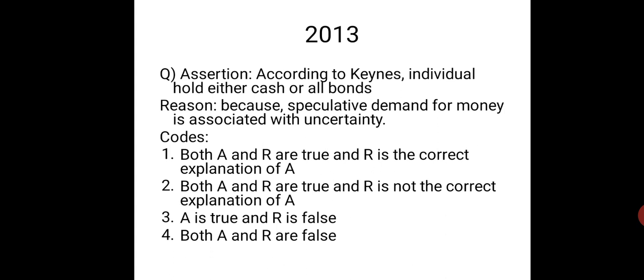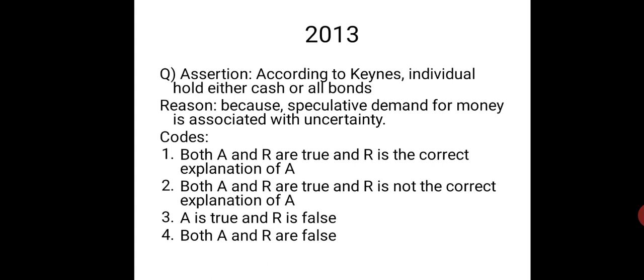They will wait till the bond prices go down or the rate of interest goes up. Okay, so that absolute assertion is true. Coming to the reason, why do people do that? Because speculative demand for money is associated with uncertainty. We saw in the previous question that speculative demand for money is related to the rate of interest. It depends entirely on the rate of interest: if the rate of interest falls, speculative demand for money rises. So it is not correct.